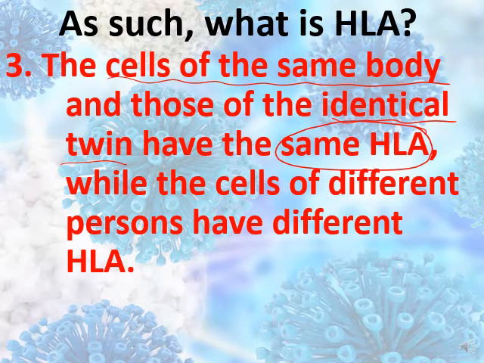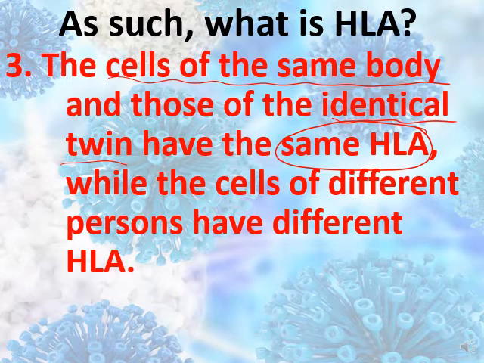Identical twins, who look like each other, also have the same HLA, while the cells of different persons, for example Hussein and Ali, don't belong to each other. They are, for example, friends only in the class, so they have different HLA.